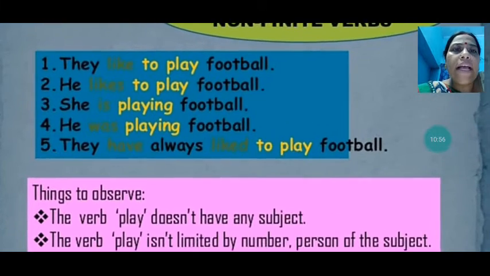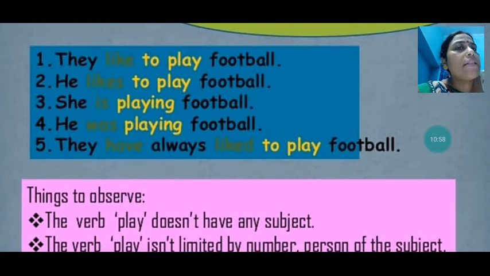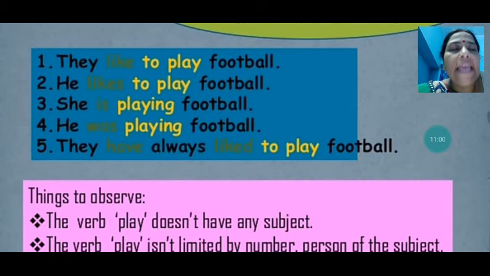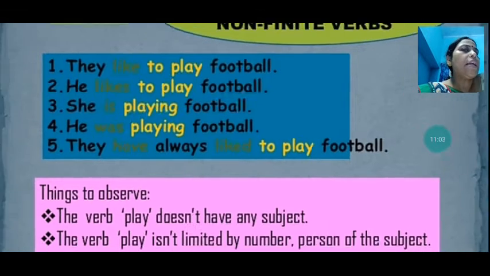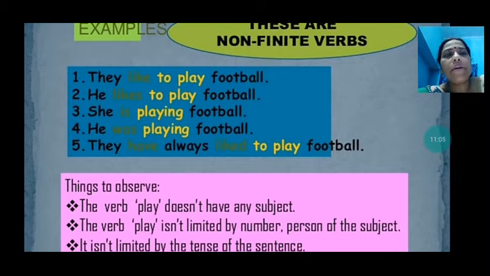Now what has a subject? In the first sentence, the verb like has a subject. Remember, there are two verbs. The first one is like, which is the main verb and a finite verb, and to play is the non-finite verb. They like to play football.